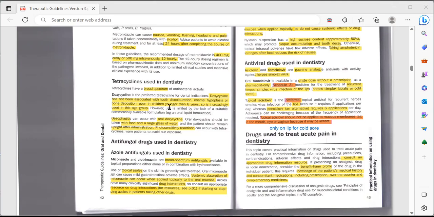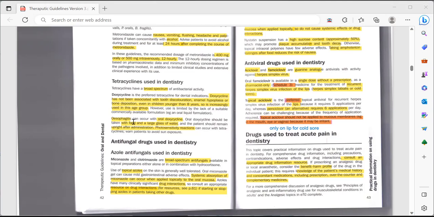However, use is limited by the lack of suitable commercially available formulation, because in kids, in Australia, they do not prescribe tablets to the kids generally. There is only liquid formulation available. So its use is not that much because its liquid formulation is not available.